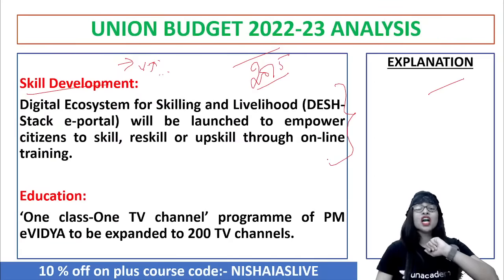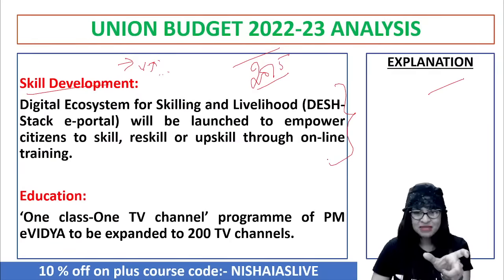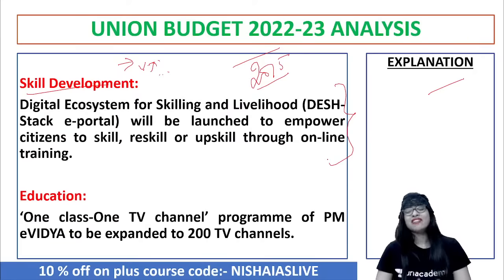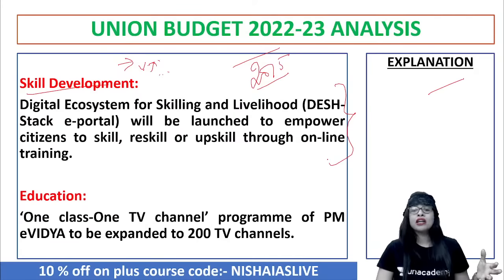Okay. Now, with regard to education, what did they say? In short, sweet and simple manner, they said one class, one TV channel. That is a program of PM eVidya, and they said it will be expanded to 200 TV channels.